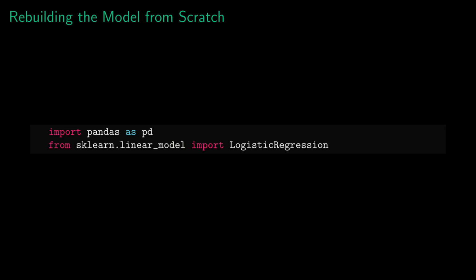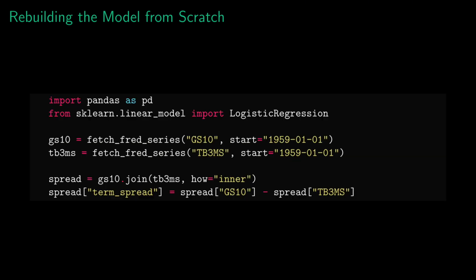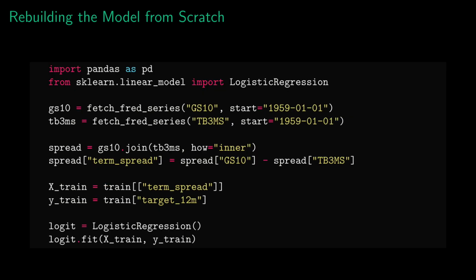So the first thing I did was rebuild this model from scratch. I pulled Treasury yields going back to 1959 and calculated the 10-year minus 3-month spread. After that, I trained a linear model to answer one core question. Based on today's yield curve, what is the probability that the US economy will be in a recession 12 months from now? That gave us our baseline, the classic yield curve recession model.